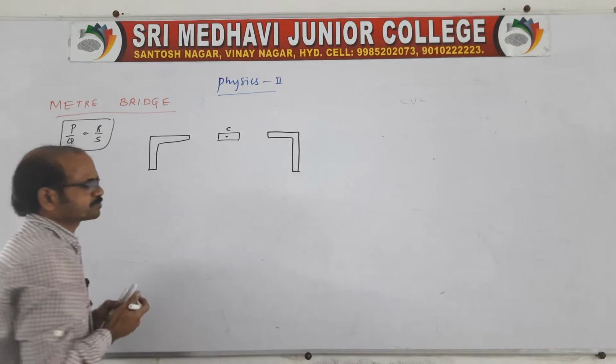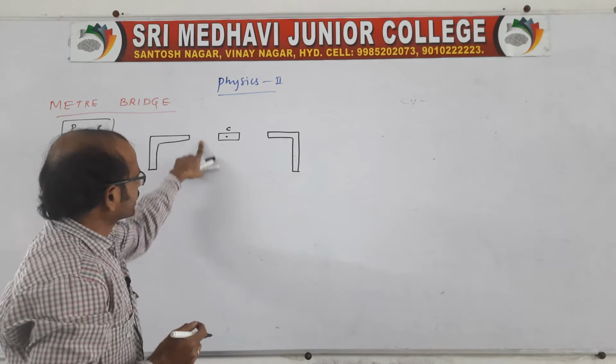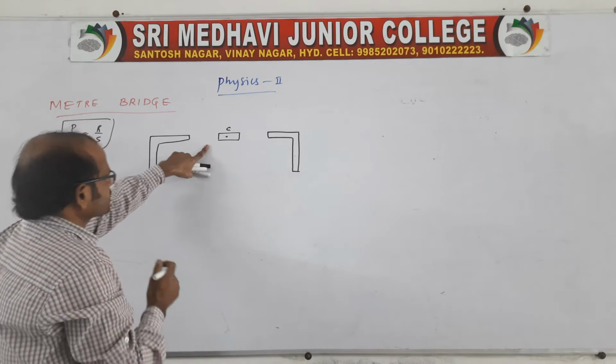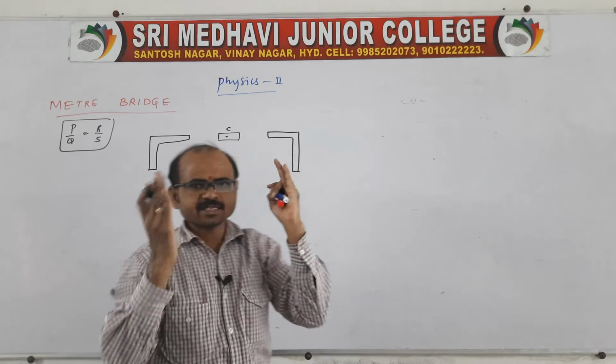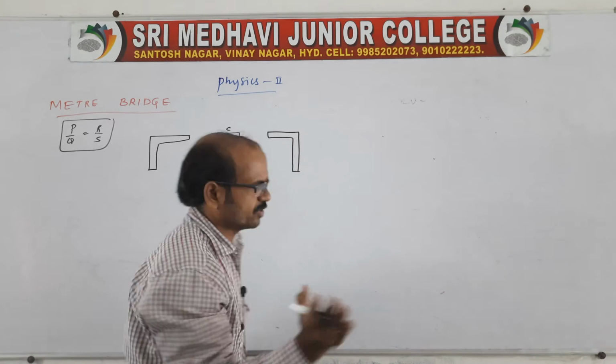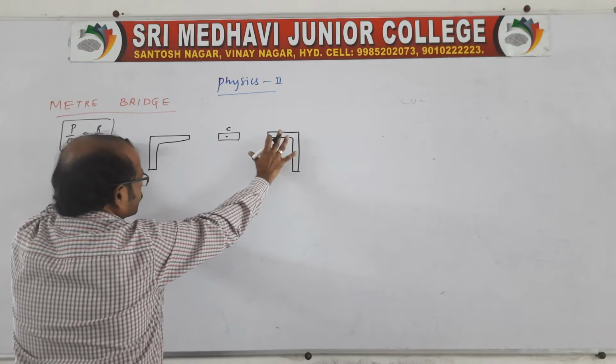When it is fixed between these two, we get two gaps. One gap is the left gap, another gap is the right gap. So there will be two gaps, fixed on the wooden plank.